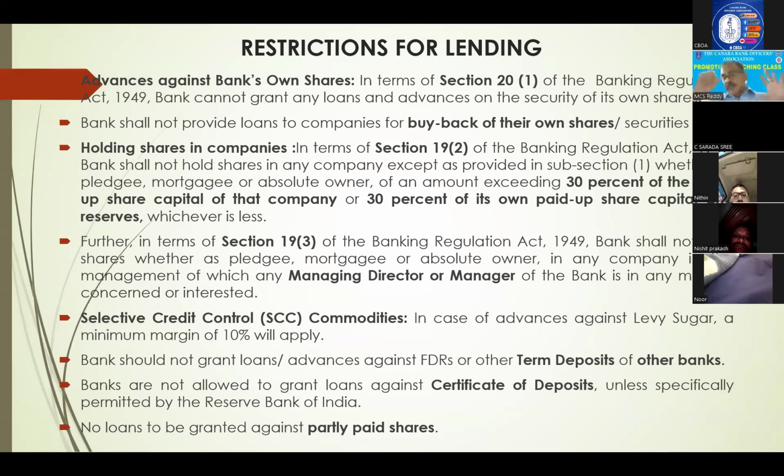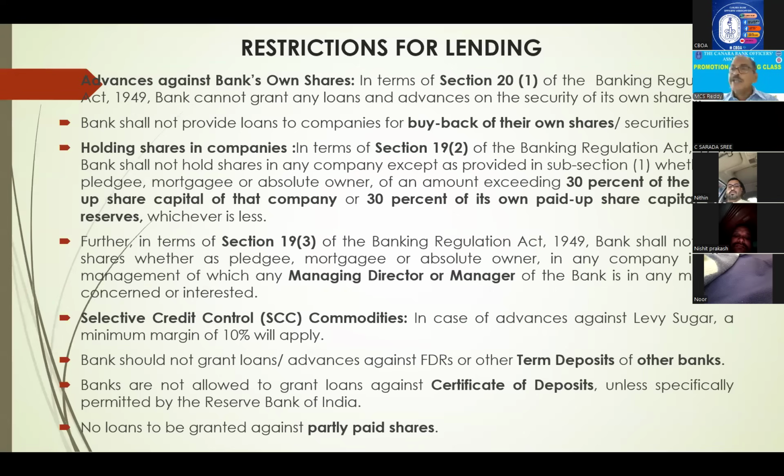Selective credit control. What does selective credit control mean? Reserve Bank has identified some essential commodities like rice, sugar. If you sanction loans liberally, traders may buy a huge quantum with your finance and keep it in godowns. It will not come to the open market and scarcity of essential commodities will arise.